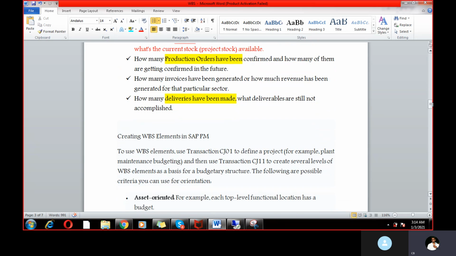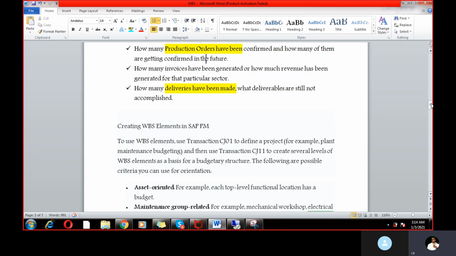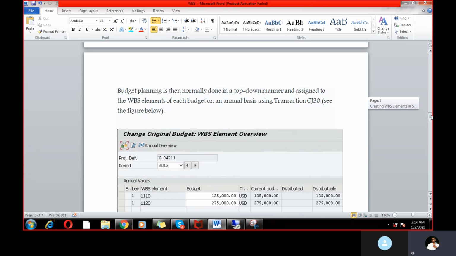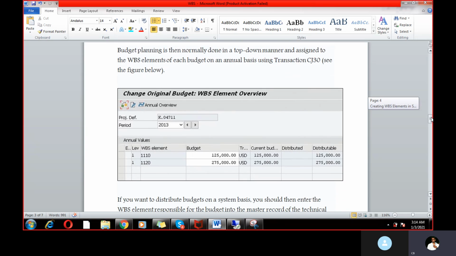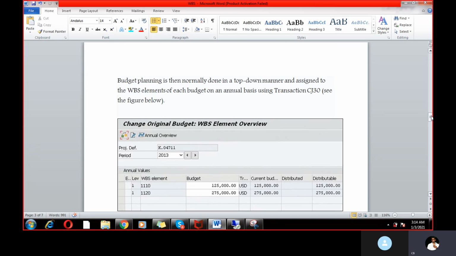As I told you already, WBS is applicable to PM, project management. It's a crucial activity. In project management we create the budgets, so here we can define the budgets: what is the budget, what is the current budget available in this project, and how we can distribute it. For that we can use transaction code CJ30.